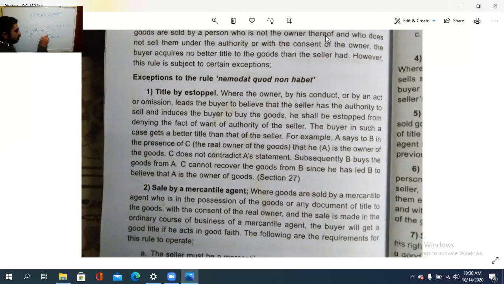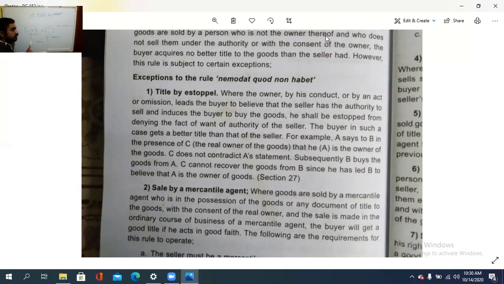Otherwise, C cannot recover anything from those goods. C cannot recover anything from those goods that are to be acquired by B, since he has led B to believe that A is the owner of the goods. Because B's basis here is in front of B, who is the original owner, not C, A.